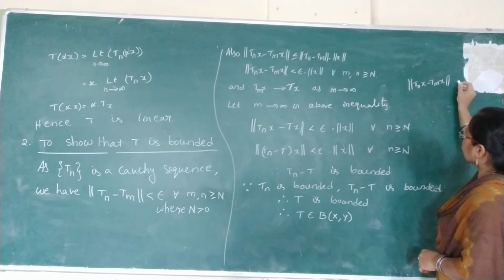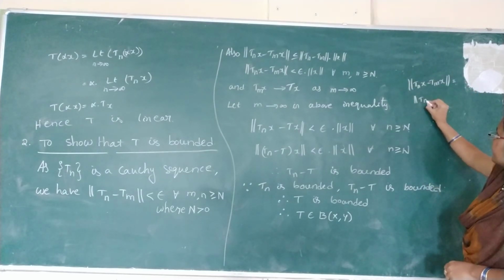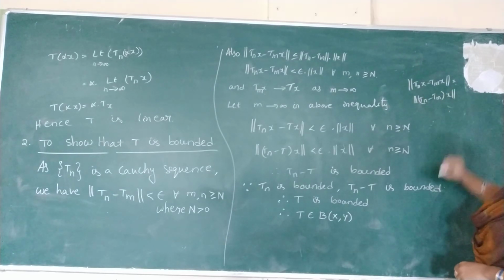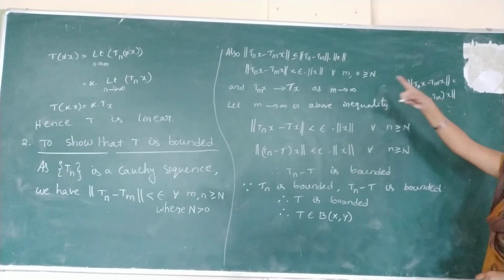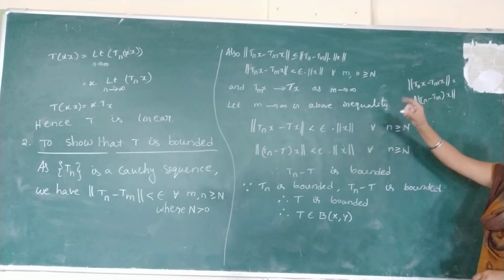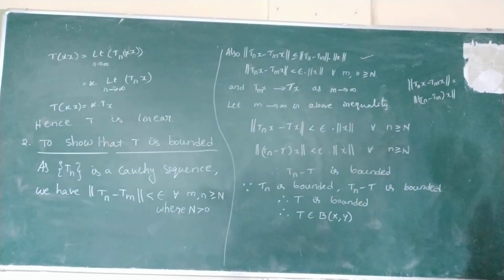This is for your understanding purpose only. It can be written as norm of Tn minus Tm of x. Now norm of A into B is less than or equal to norm A into norm B. So norm Tnx minus Tmx is less than or equal to norm Tn minus Tm into norm x.